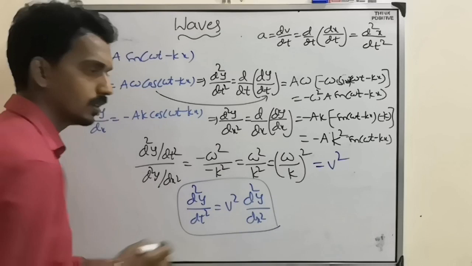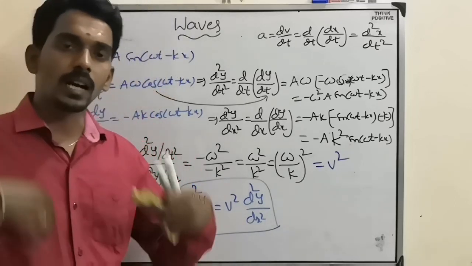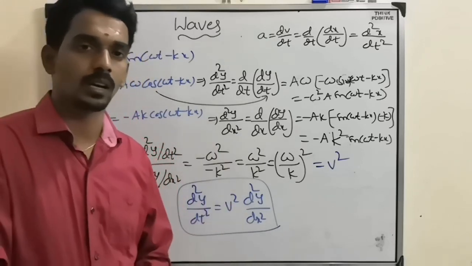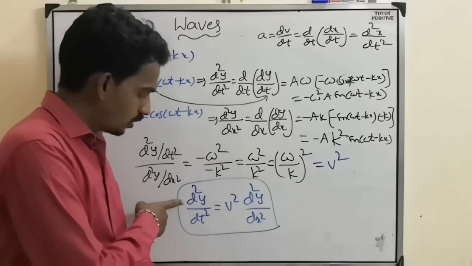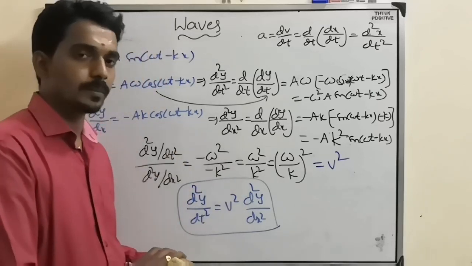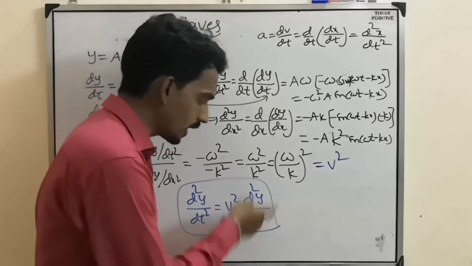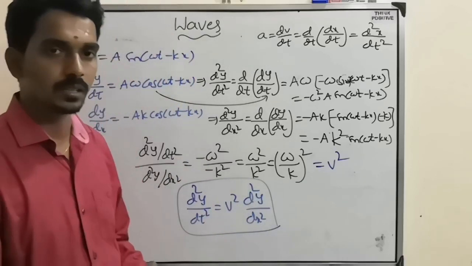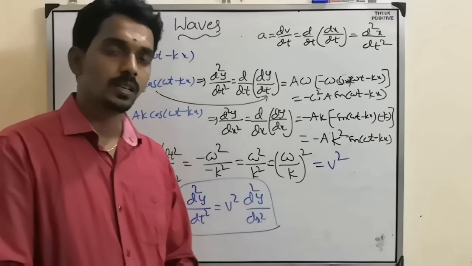If there is any unknown equation and they ask you to check whether it satisfies the wave equation or not, then you have to do two differentiations, with respect to t separately and with respect to x separately, and substitute in this equation such that LHS should be equal to RHS.